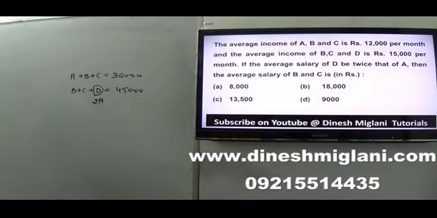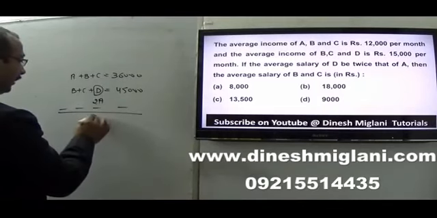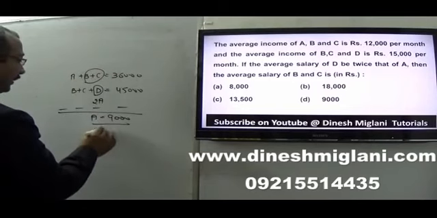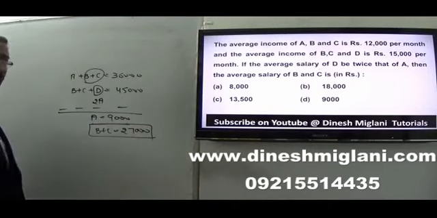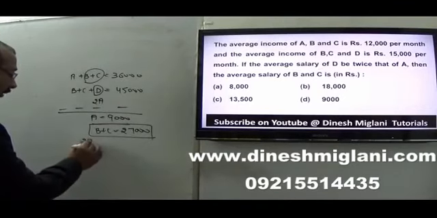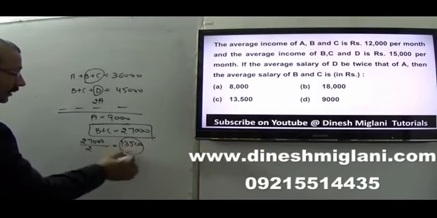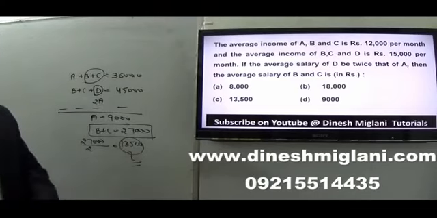Now I have to find the average of B and C. First of all, I find A by subtracting the equations, so A is equal to 9,000. It means B plus C is equal to 27,000. I have to find the average of B and C, which is 27,000 divided by 2, so this is equal to 13,500. So the average of B and C is 13,500. Hence the answer to our question is option C. The average salary of B and C is 13,500.